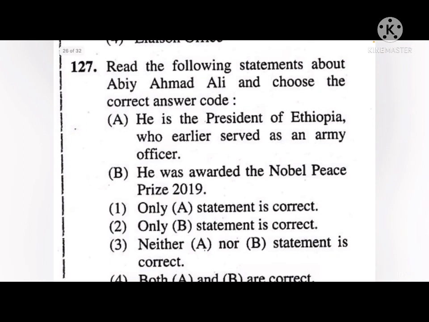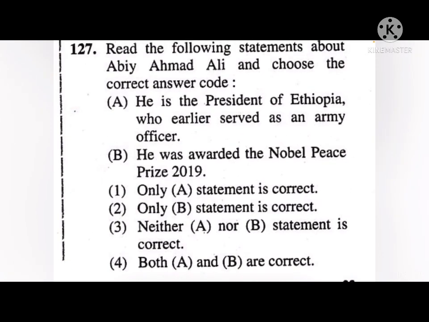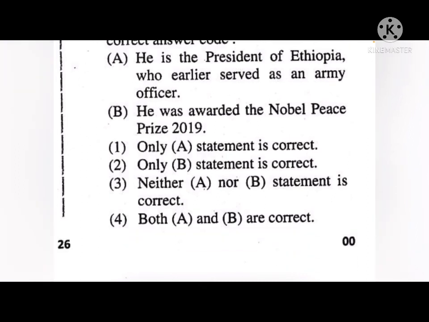Read the following statements about Abiy Ahmed Ali and choose the correct answer code. Option number 1, 2 and 3. Okay, so the correct answer is 2. Only B statement is correct, that he was awarded the Nobel Peace Prize in 2019.